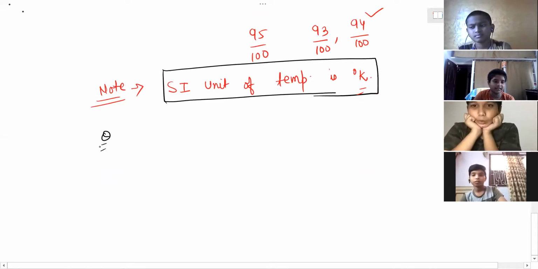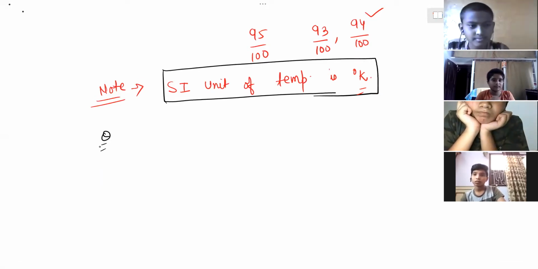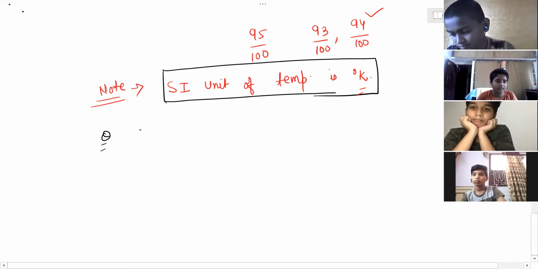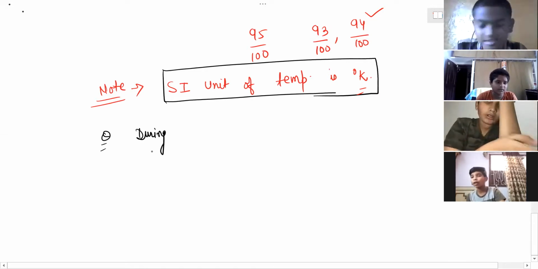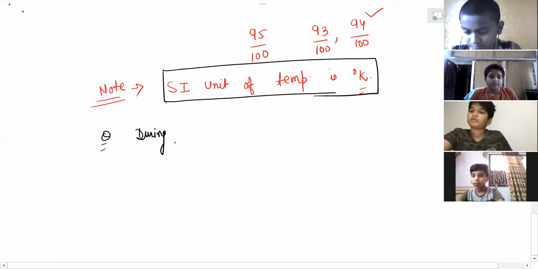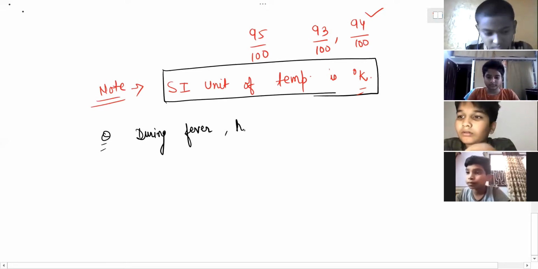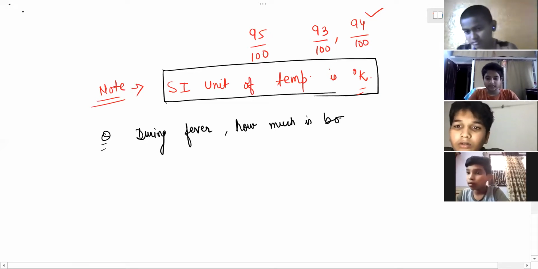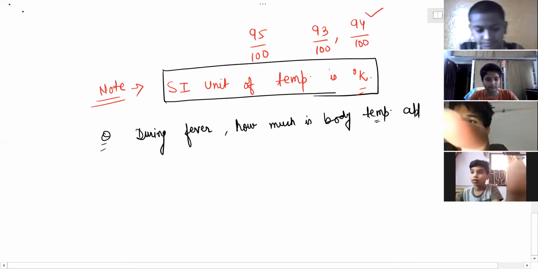Can anyone say, have you ever felt like you got fever and went to the hospital? Anytime? Yes, sir, I went. During fever, what would be the body temperature? Above 100, sir. During fever, how much is the body temperature? Approximately.